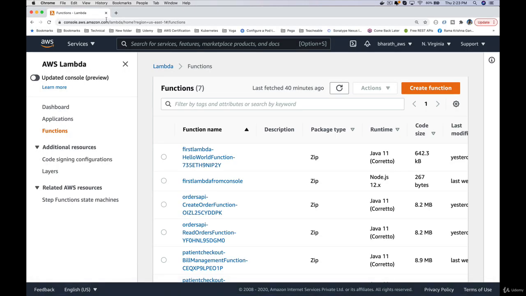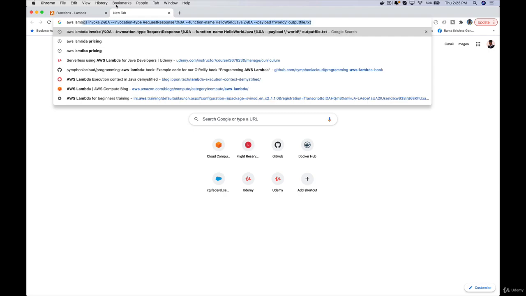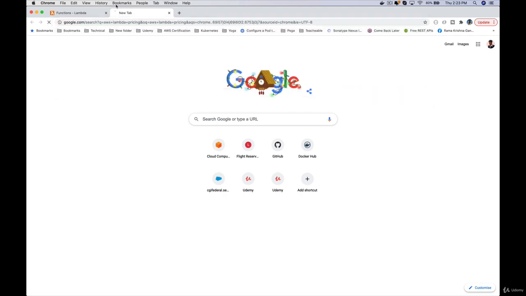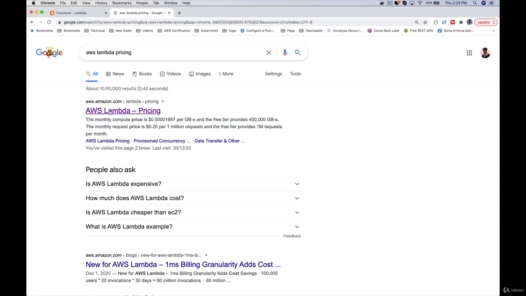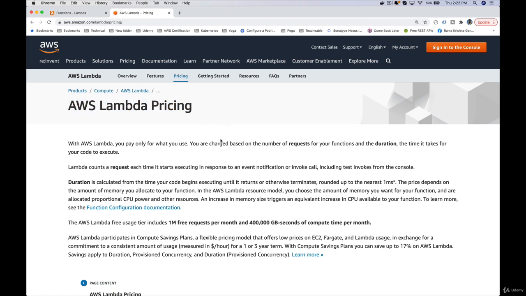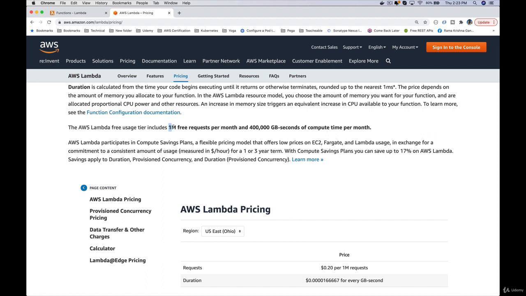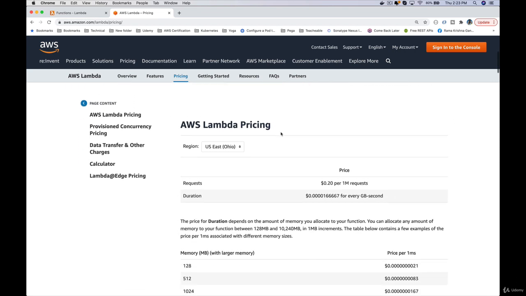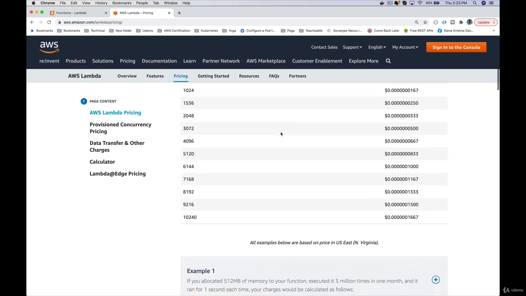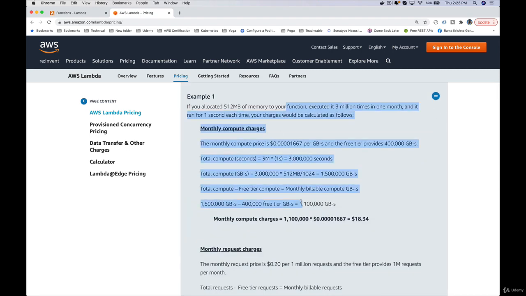That is why you can always refer to the AWS Lambda pricing. If you just type in AWS Lambda pricing, go to the very first link which says AWS Lambda pricing. Let me zoom it a little. This page has detailed information on how the pricing is. As you can see here, 1 million free requests per month and 400,000 GB seconds of compute time per month. And also it has a calculator and a lot of information that is very helpful, and also several examples depending on the combinations of what you are using.